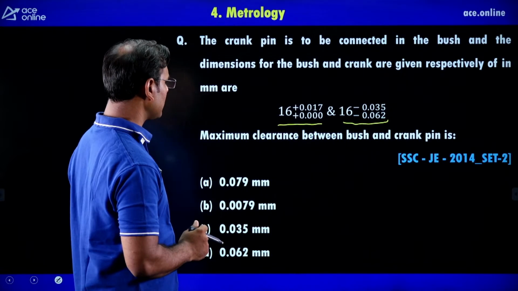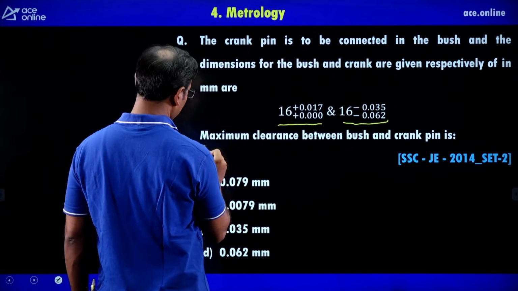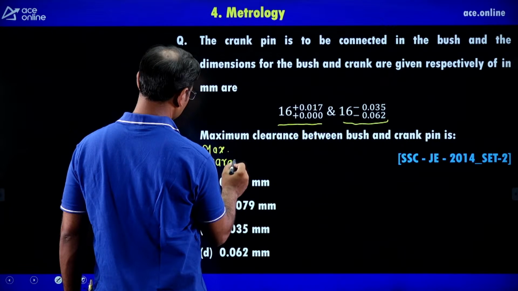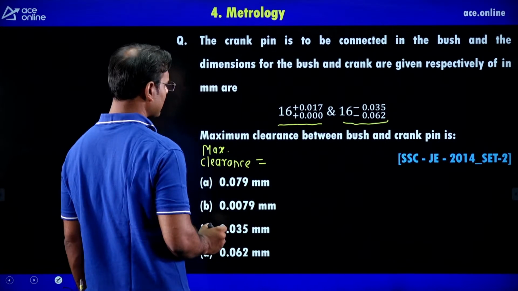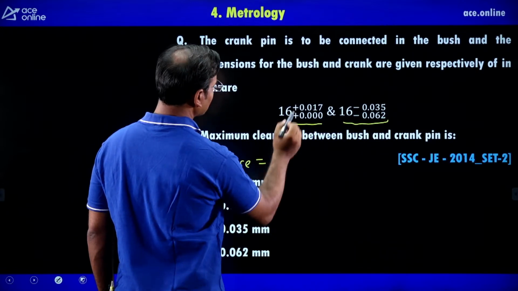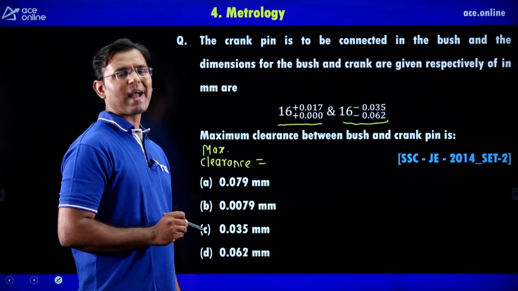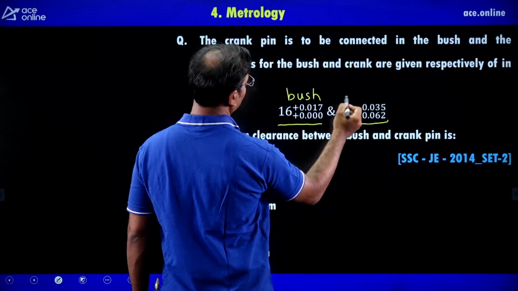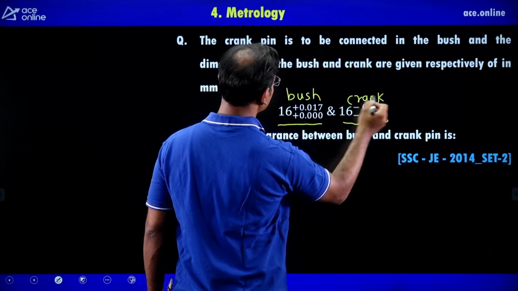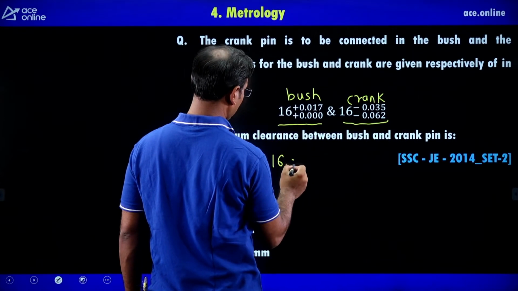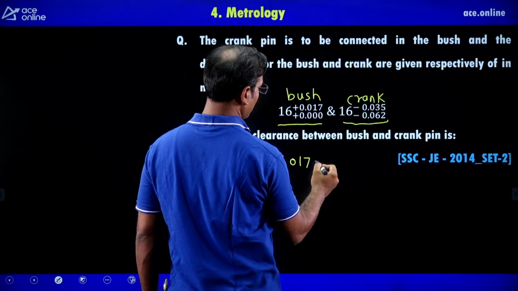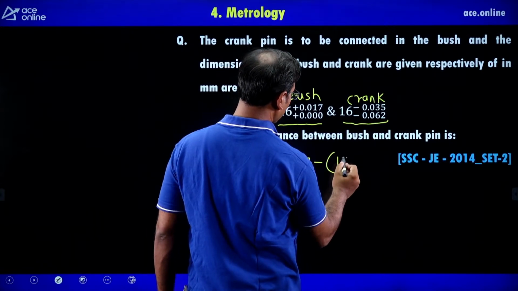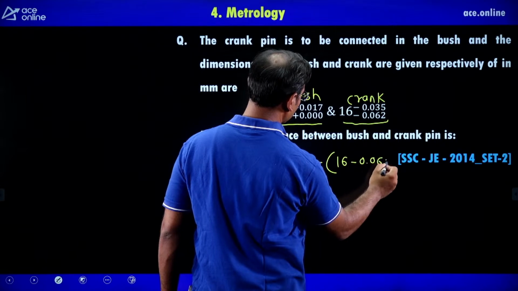We have to calculate the maximum clearance between the bush and the crank pin. Maximum clearance means we take the maximum limit on the bush, this is for the bush, this is for the crank. The maximum limit on the bush is 16.017, minus the minimum limit of the crank, which is 16 minus 0.062.